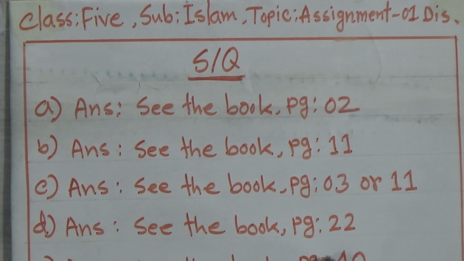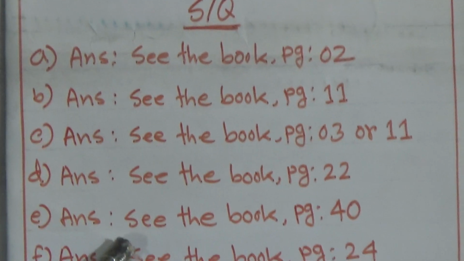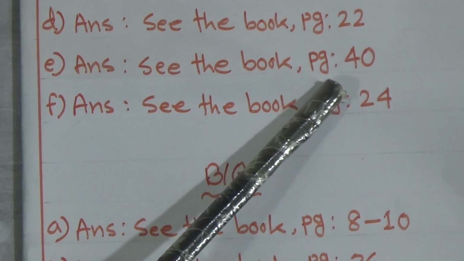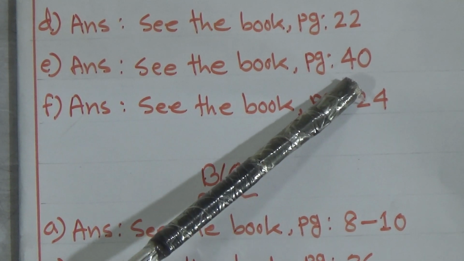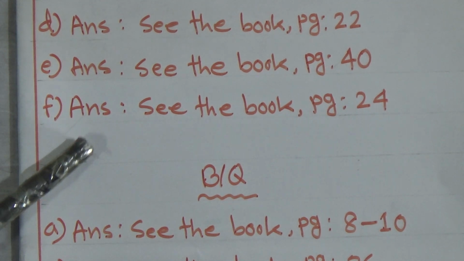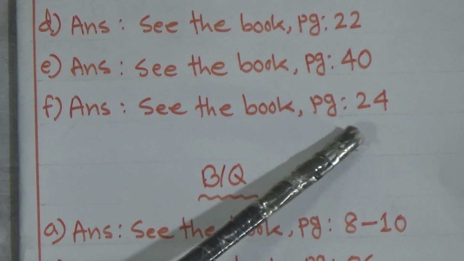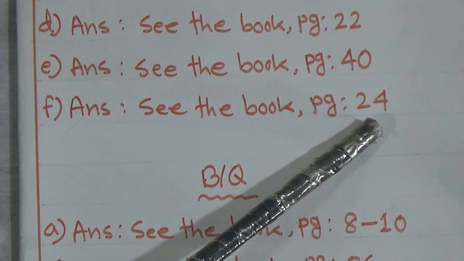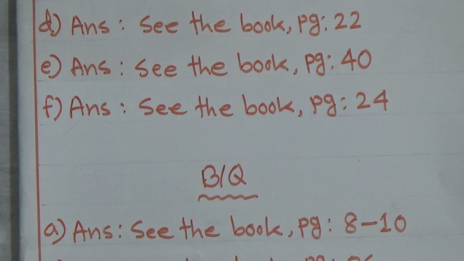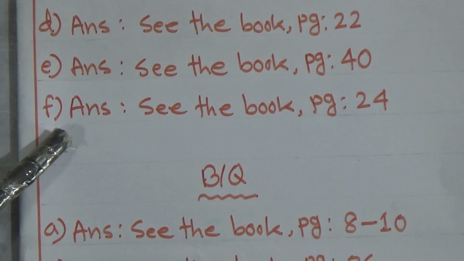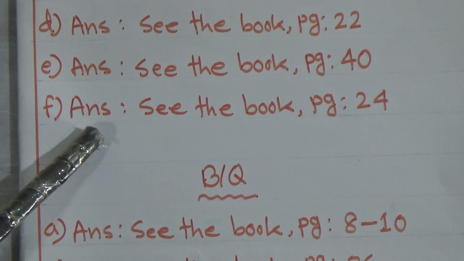Page number 22. And now question number E: what is Siyam? Siyam is Roja. You will get this answer in your textbook page number 40. And the last short question, number F, is: what is Salat? You will get this answer in your textbook page number 24. So I hope you understood. You have to read those pages and then you can find all of these answers, then you will write according to the question and from the book.